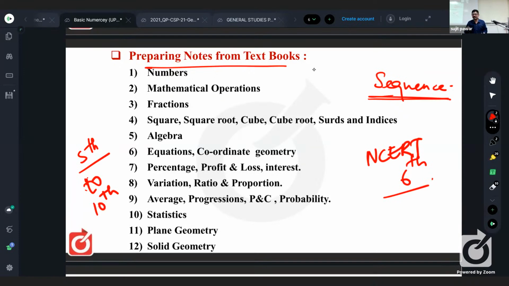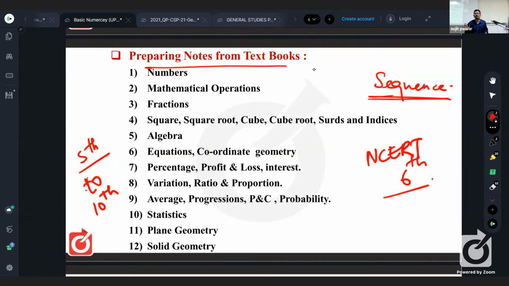Sorry, in 7th they have given rational numbers, right? So that is rational numbers. Then in 8th they have given operations on rational numbers, and irrational numbers too. Then in 9th it is real numbers. In 9th it is given real numbers. So that is the real number system completed.